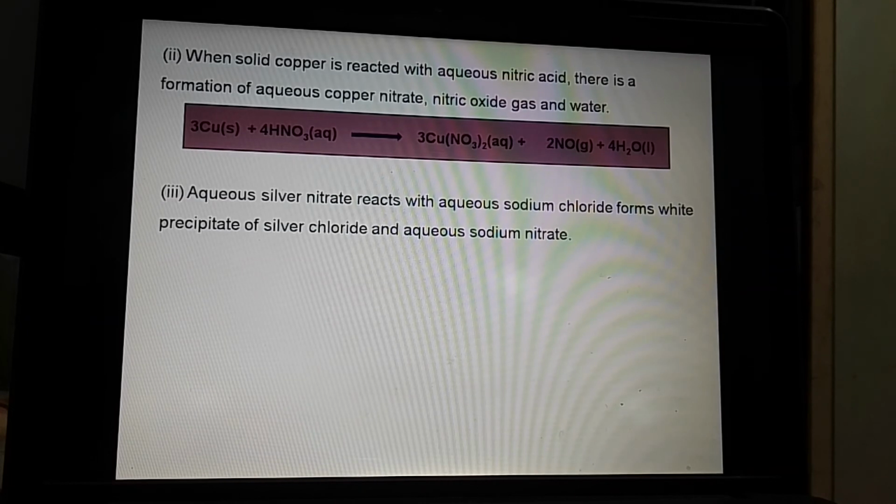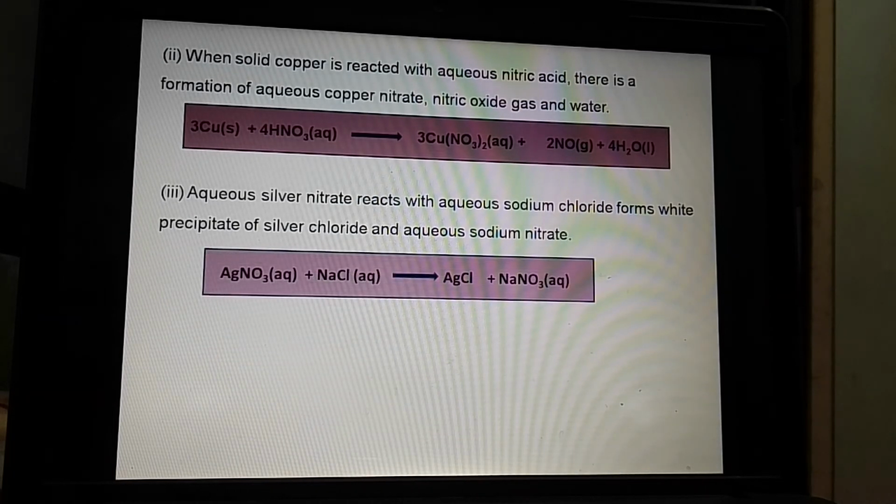Now we will consider another example. Aqueous silver nitrate reacts with aqueous sodium chloride, forming a white precipitate of silver chloride and aqueous sodium nitrate. We represent this reaction as AgNO3 aqueous reacts with NaCl aqueous to give AgCl plus NaNO3.